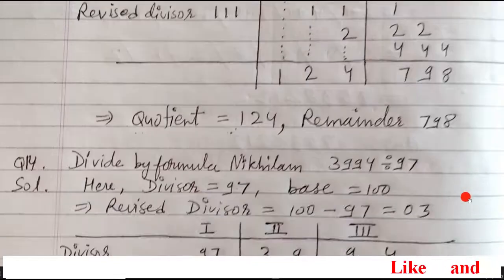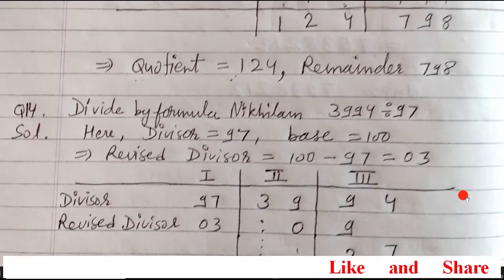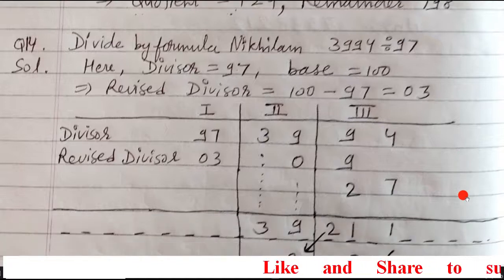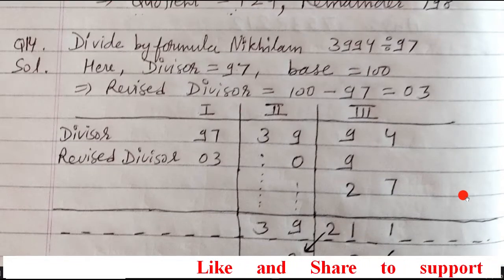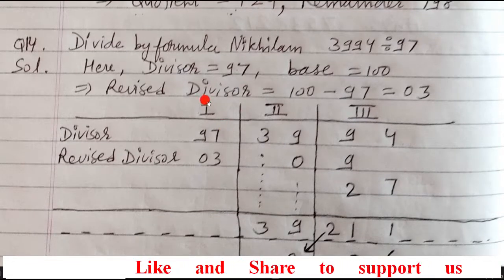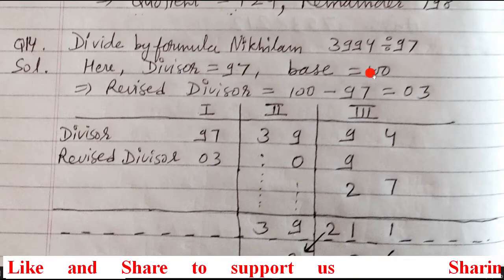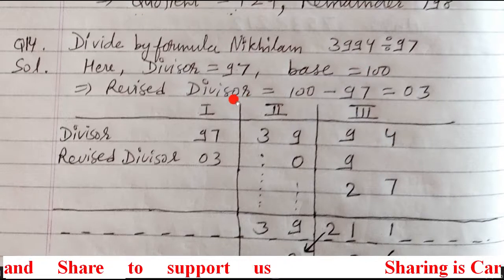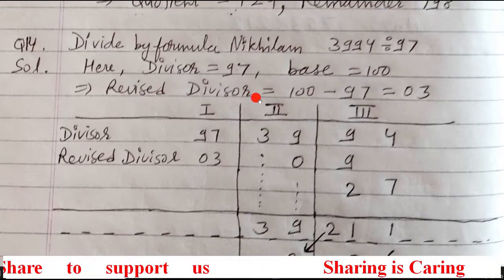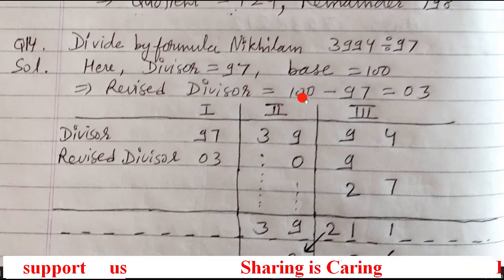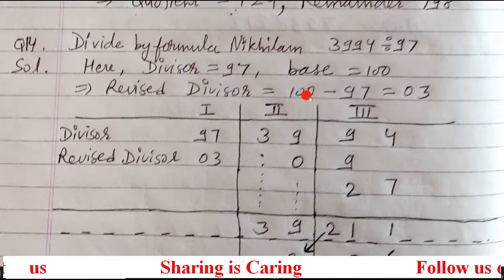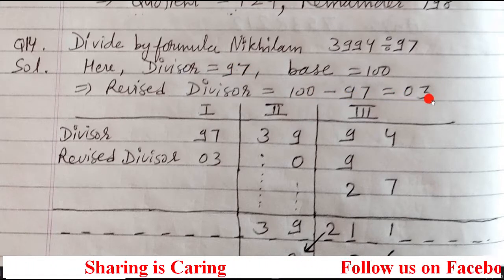Next question is also of Nikhilam method of division. Same way how we started the 13th question, same way we'll do here. The divisor is 97, and 97 you know is near to 100, so the base is 100. We have to find out the revised divisor. Revised divisor formula is base minus divisor. So base minus divisor we had done, answer came 03.